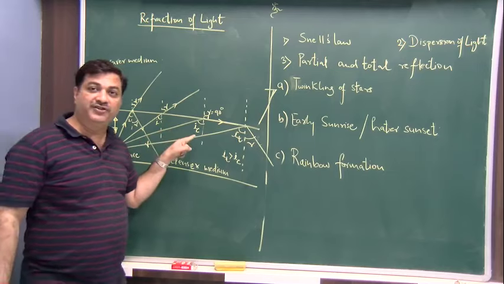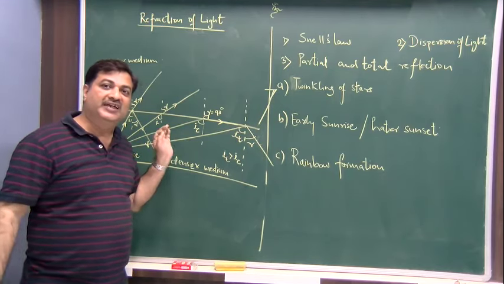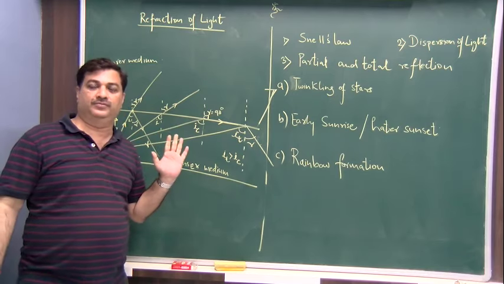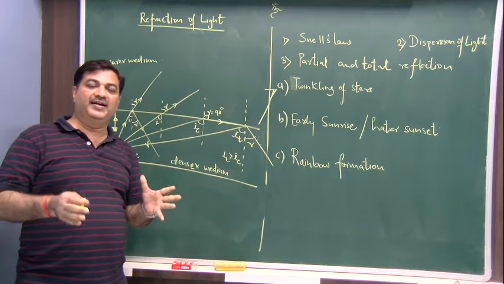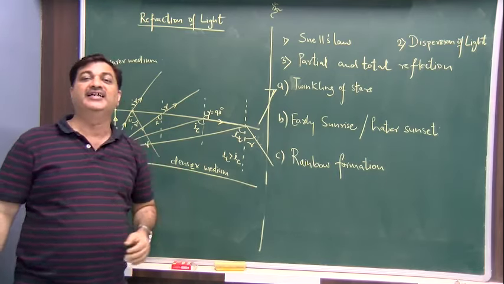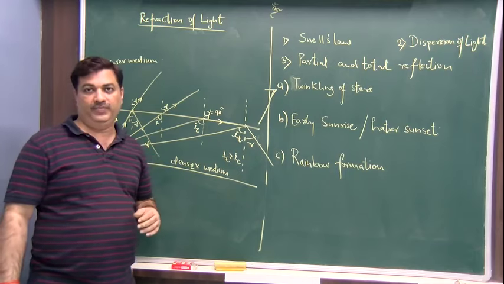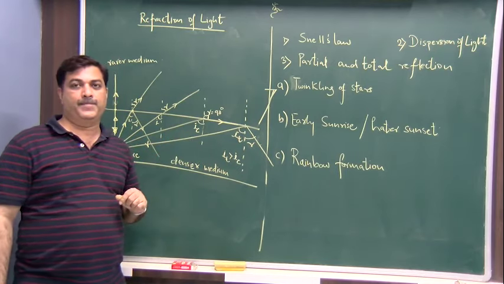The angle of incidence at that stage is called the critical angle of incidence. It's called the critical angle. So what is the critical angle? It is the angle of incidence at which the refraction is 90 degrees to the normal. That's called the critical angle of incidence.